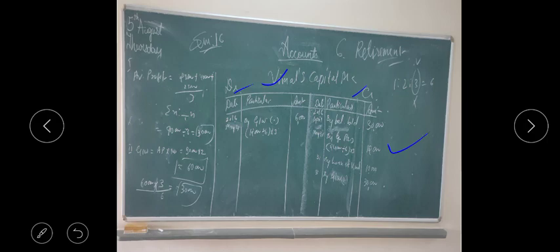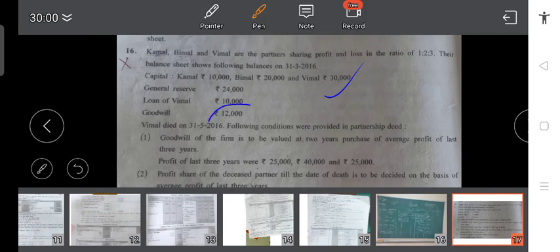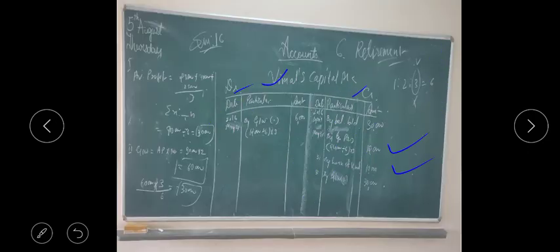In the same way, the balance of loan, 10,000, will be transferred. Then old goodwill is given as 12,000. We write this goodwill on the debit side. Again we divide it by 6 and multiply by 3. Share of Vimal is 3 and total is 6. So it will come to 6,000 and we will record 6,000 on the debit side of the partner's capital account.